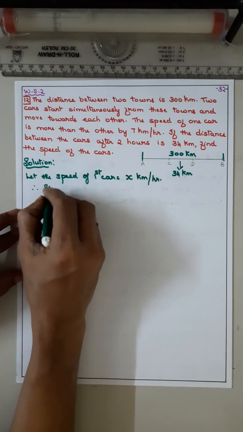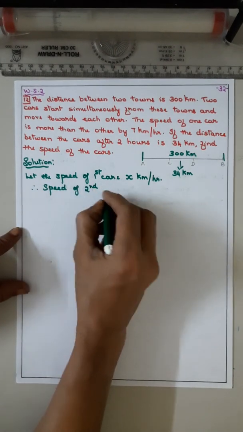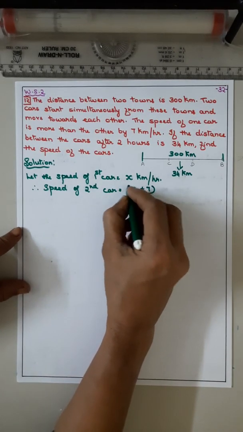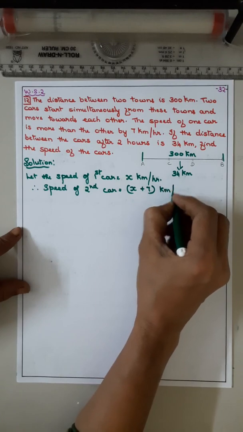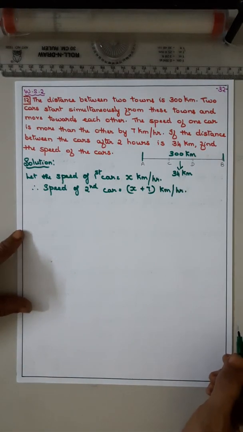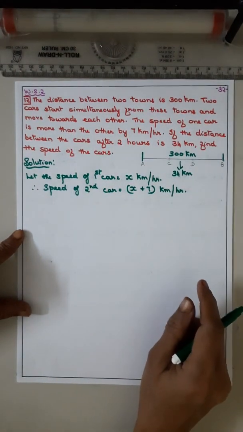Therefore, speed of the second car will be x plus 7 kilometer per hour. Are we understanding? Because it is 7 kilometer more speed, isn't it?